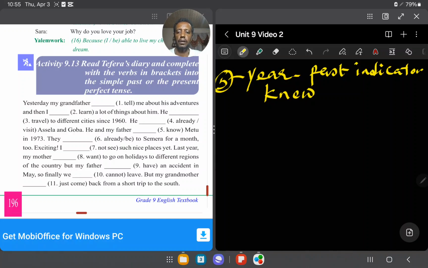The next one is question number 6. They dash already be to Samara for a men's too. So they have already been. Okay, they have already been ማለት ትችላላችሁ። እዚህ ጋር ትርጉሙ እንደዛ ስለሆነ ማለት ነው። To Samara they have already been. And number 6, have already been እንደ V3 ነው የምትወስዱት ይሄንን። ኦኬ ቢ ቨርብስ ምንድነው የሚሆነው? ፓስት ፓርቲሲፕላቸው ቢን ስለሚሆን ማለት ነው።